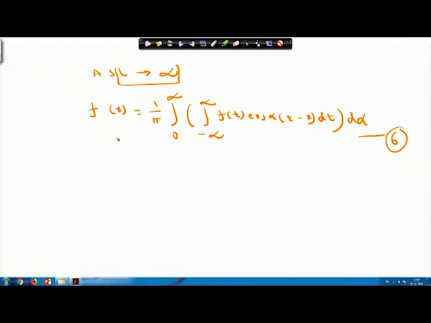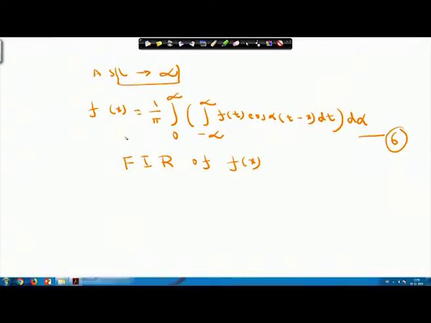So, as L approaches infinity, we write f(x) equals 1 by pi, integral from 0 to infinity, integral from minus infinity to infinity, of f(t) into cos of alpha into (t minus x) dt into d alpha, and this expression is known as the Fourier integral representation of the function f(x).